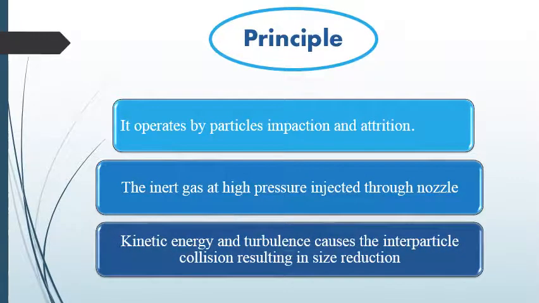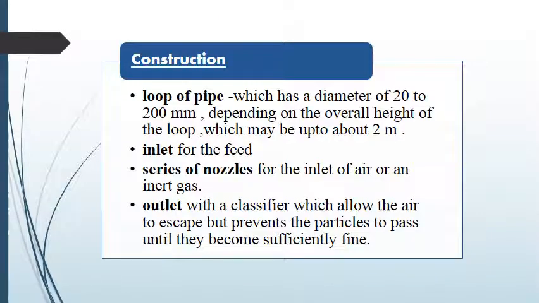With the help of these inert gases and the collision with each other, the kinetic energy which is produced and the turbulence cause interparticle collision, and it results in size reduction.